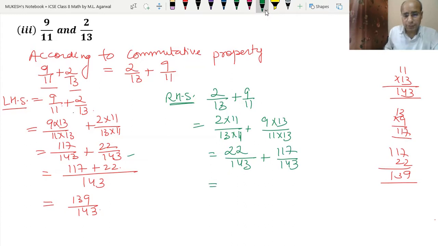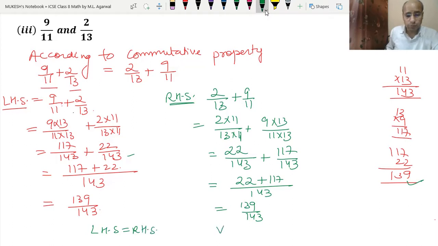So the common denominator is 143. So this is 22 plus 117. Again we add this way. So this became 139 upon 143. It means that the left hand side is equal to the right hand side. So this property is also verified. Okay. So this is about question number 3.